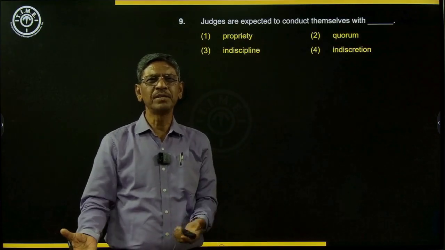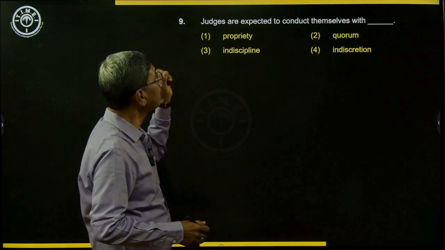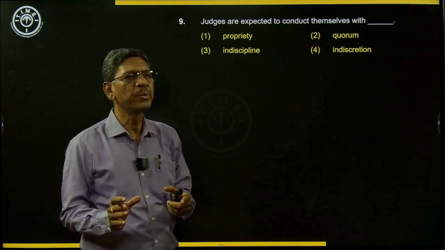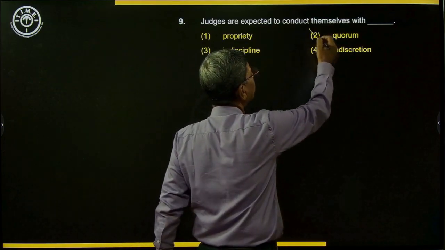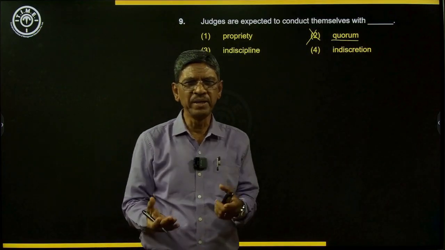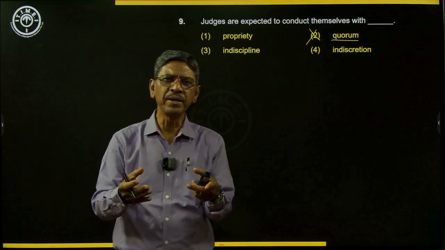In school, teachers need to exemplify. So here they need to conduct themselves in a particular way. So what would it be? What is quorum? Quorum is the minimum number of people required for a meeting to be valid, or the decisions made to be valid.